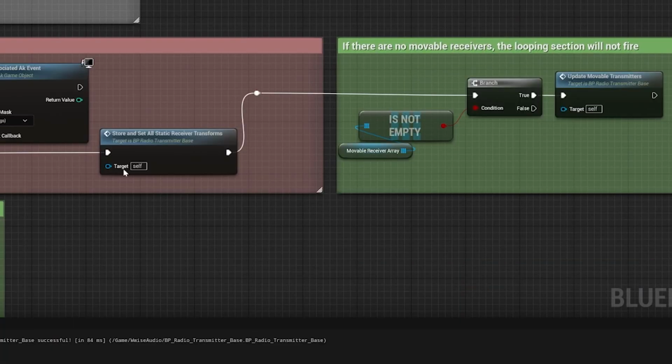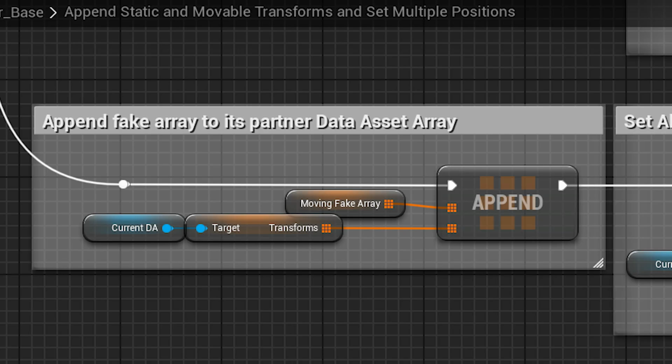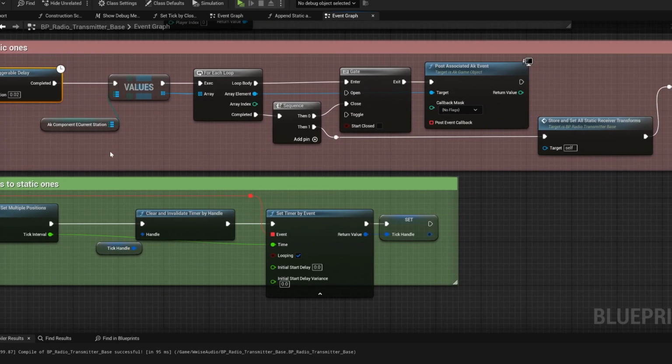In the current implementation, I check all the receivers in the world at begin play, separate out the movable ones, run the set multiple position nodes on the static receivers, and then start a loop on a timer that appends the transforms of the movable receivers to the static ones. If a new receiver is created, it runs the gauntlet again to place it in the correct bucket.